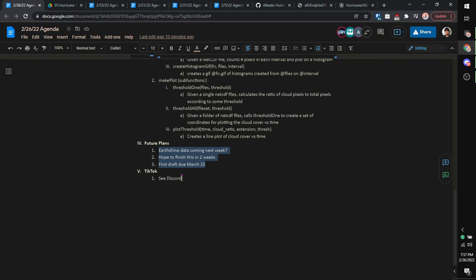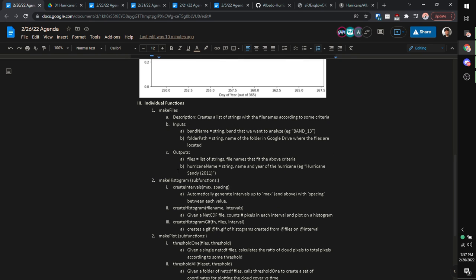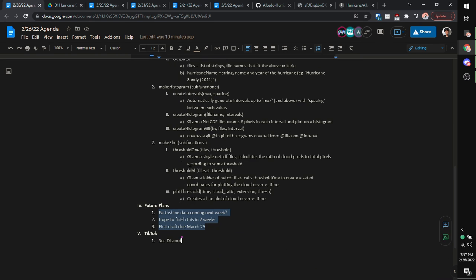Basically, the only thing you need to know is that over the next 2 weeks, you guys are going to be working on these functions in your individual subteams, and I'd like this to be more collaborative.